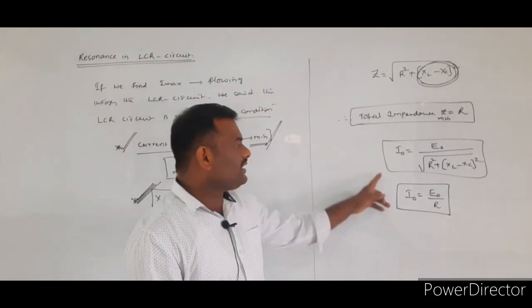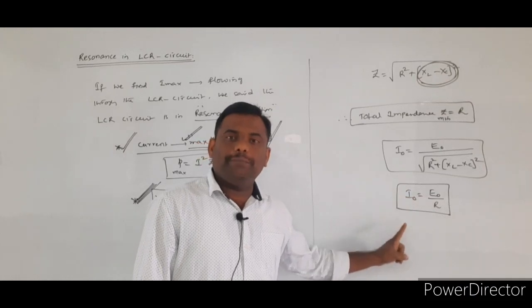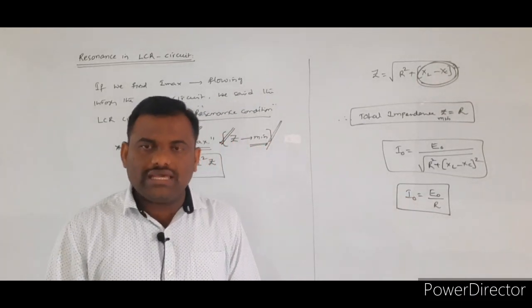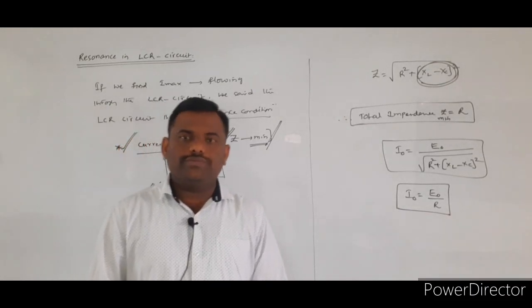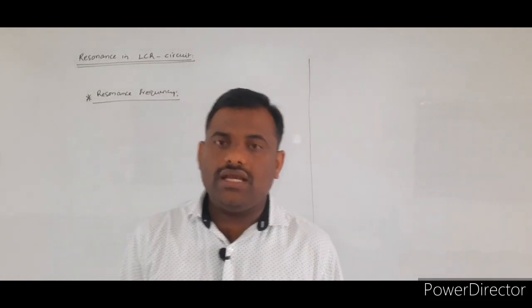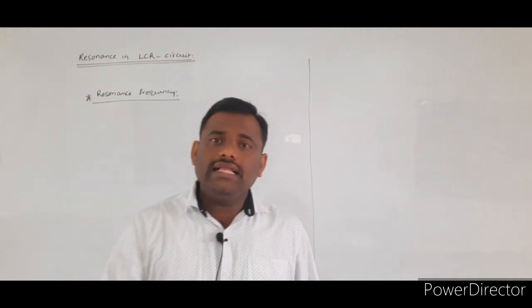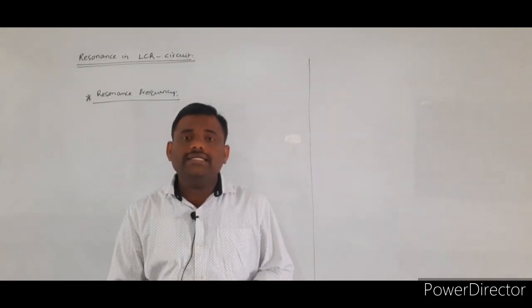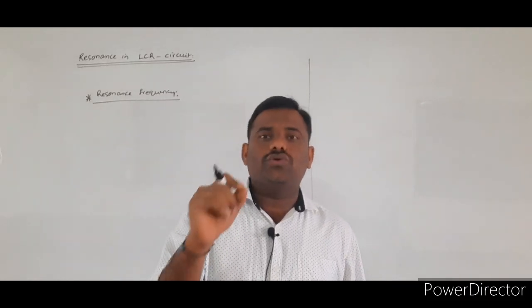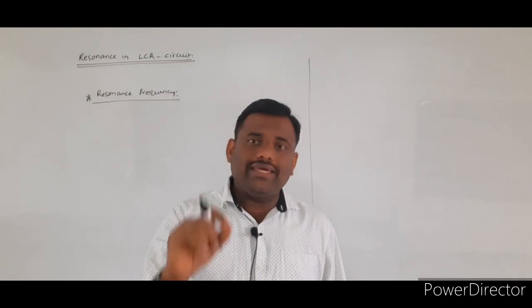So finally you got the expression for the maximum peak value of the alternating current flowing through the given LCR circuit. Discuss the concept of resonance frequency. Here, what is the frequency? The frequency is the frequency applied to the AC source.